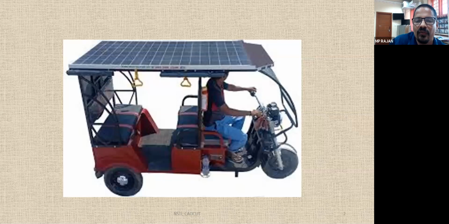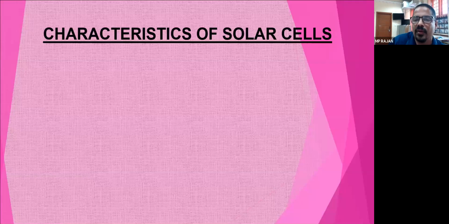So it is very important to know the characteristics of the solar panel: what is the current, what is the voltage, what is the efficiency, etc. So in today's class we'll discuss the characteristics of the solar cell. Solar cell का क्या characteristics होती है, mainly the electrical characteristics.